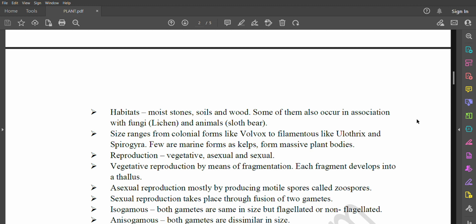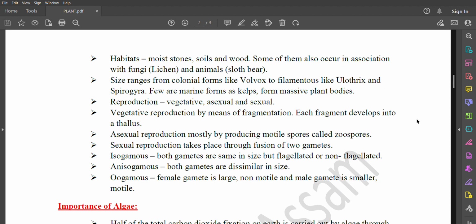Reproduction is mainly vegetative, asexual, and sexual. Vegetative reproduction is by means of fragmentation. Each fragment develops into a thallus. Asexual reproduction is mostly by producing motile spores called zoospores.